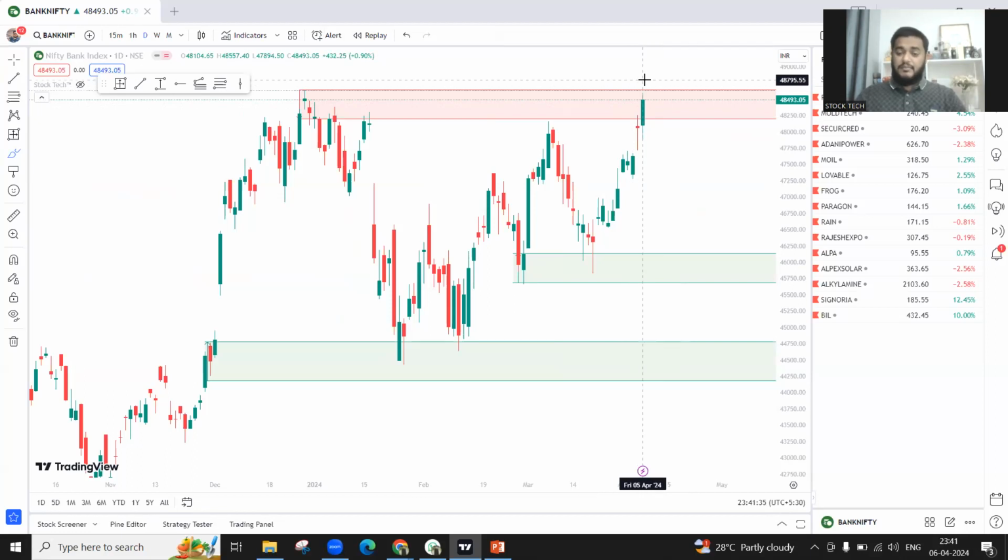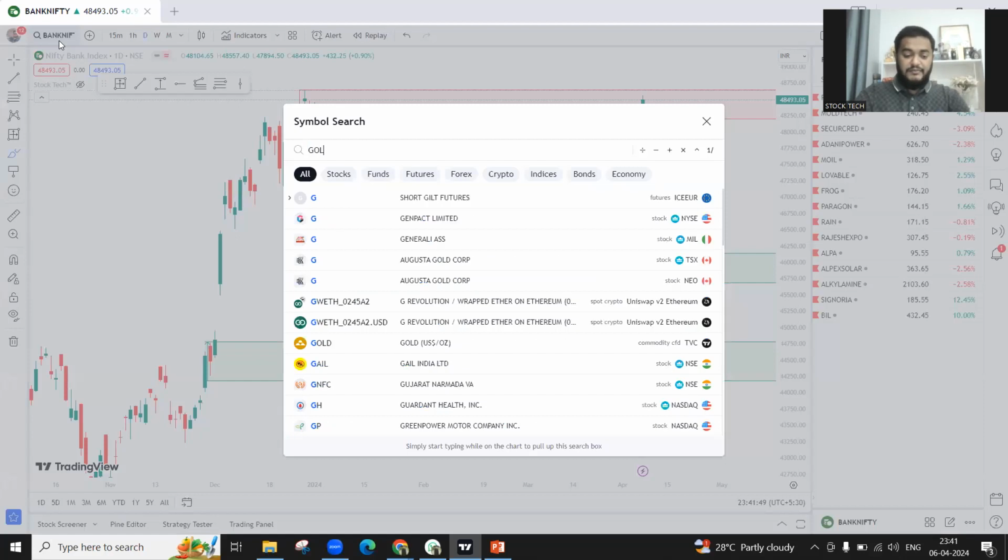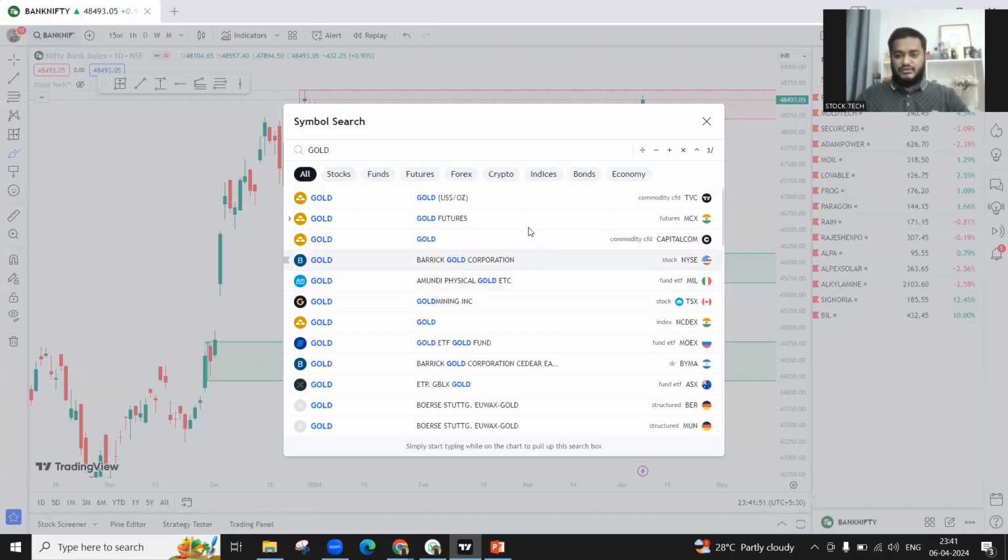If a big gap up closes above this, then a big rally is ahead. But remember, for intraday purposes, big gap ups can again spoil the game. They would open gap up and correct itself. Along with this, today I'm going to show you a new analysis, that is, we will be analyzing the gold charts today.